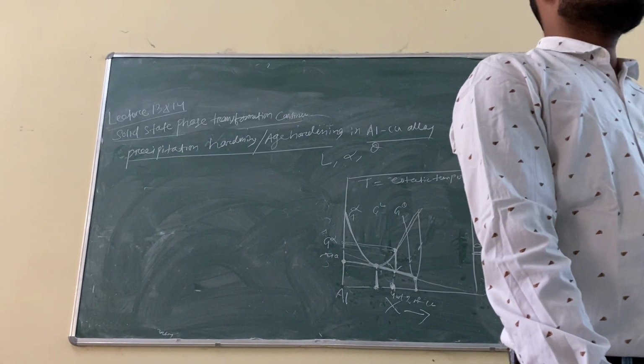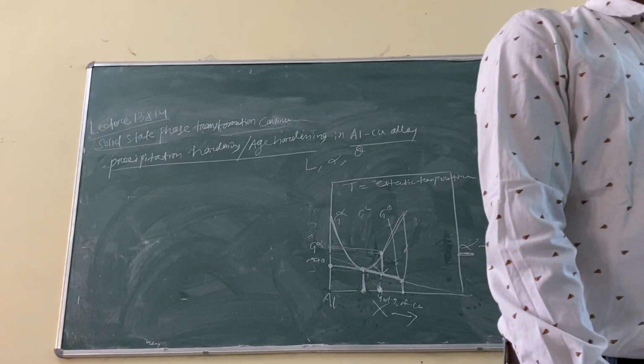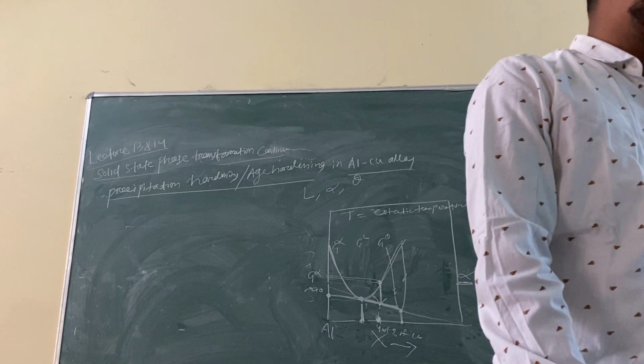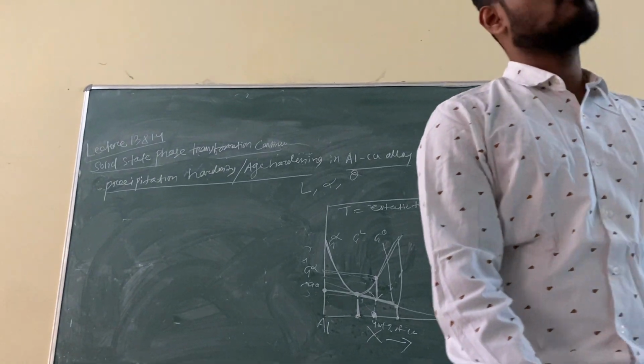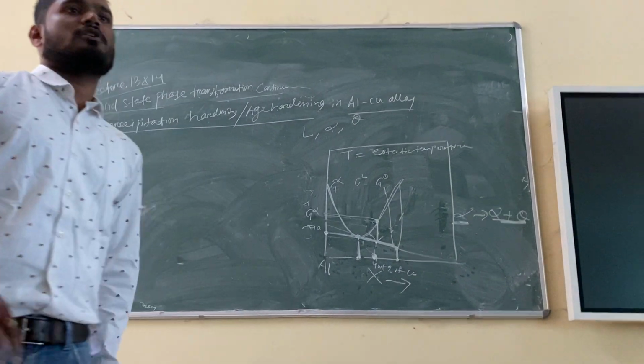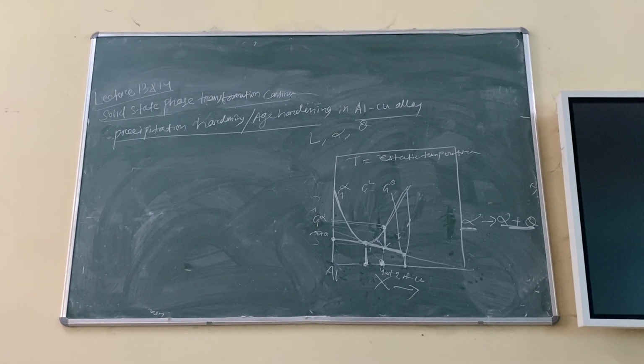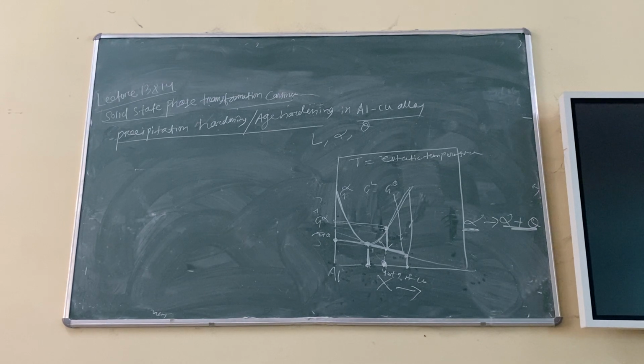You can write it. You will forget it otherwise. So volume free energy is the driving force, but the surface free energy and the strain energy are the barrier to the transformation. You write it. You will forget it otherwise. Up to this it is okay?